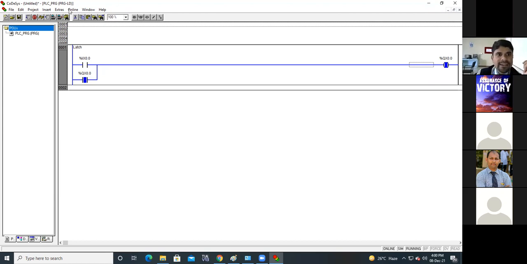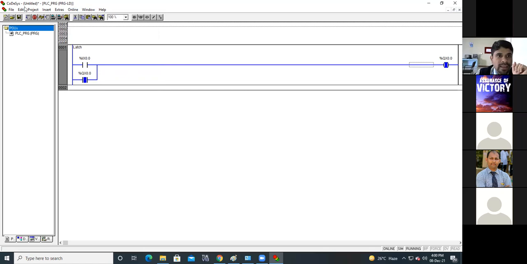Now, for that, what I want in this situation, when you operate this button, then it will be on. That means in normal position, the output should be on. And when you operate that particular instruction, the output should be off.